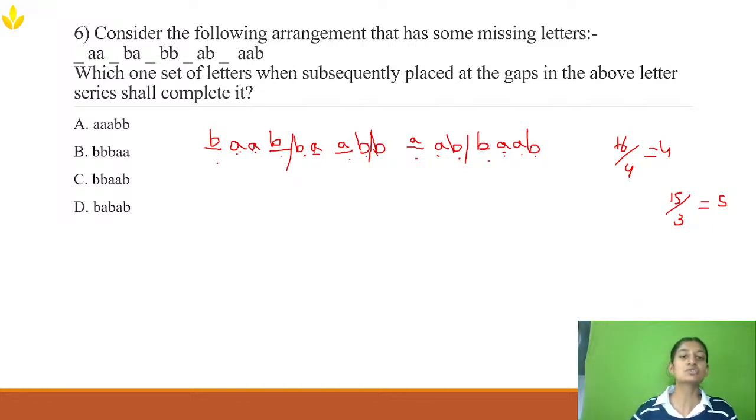So the pattern here is going like BAAB, BAAB, BAAB. So now BBA. BBA is only in this option. So option C is the right answer.